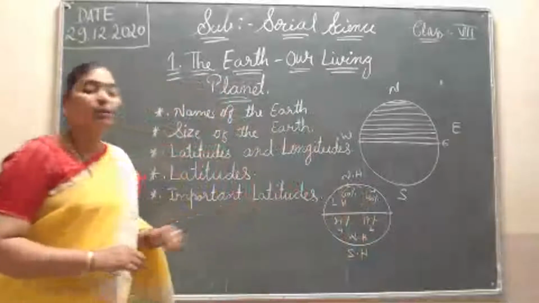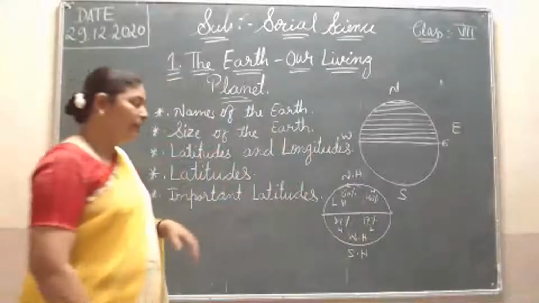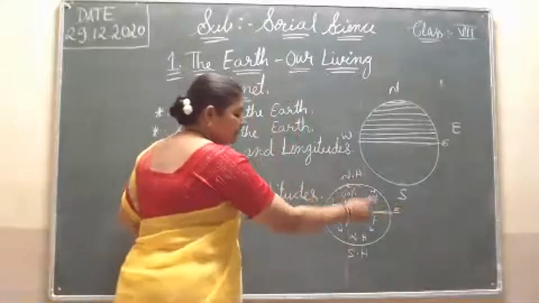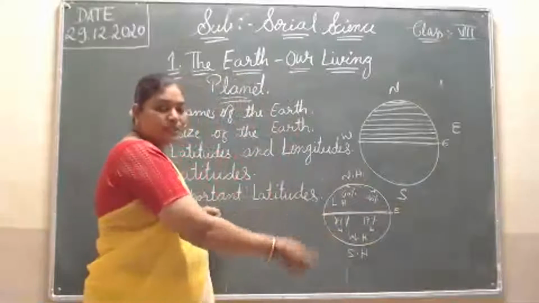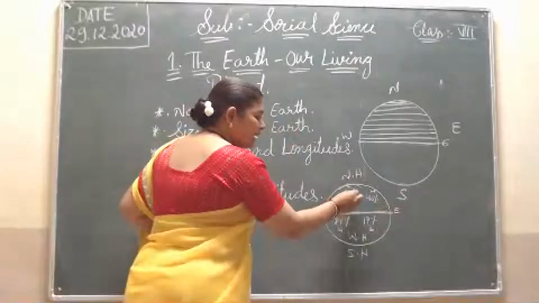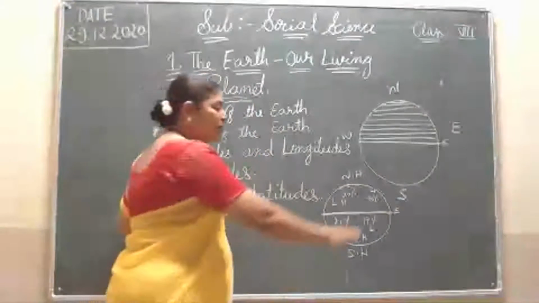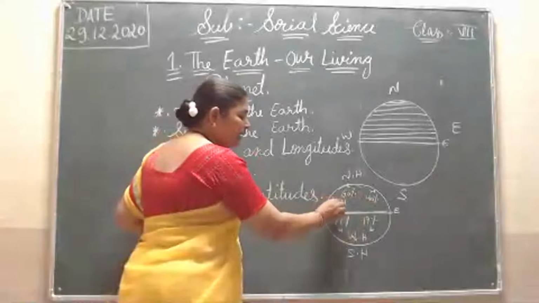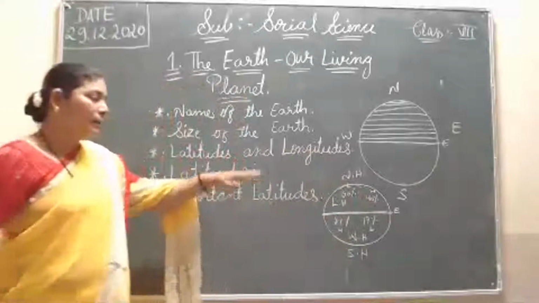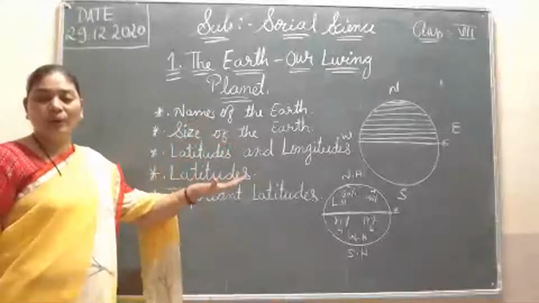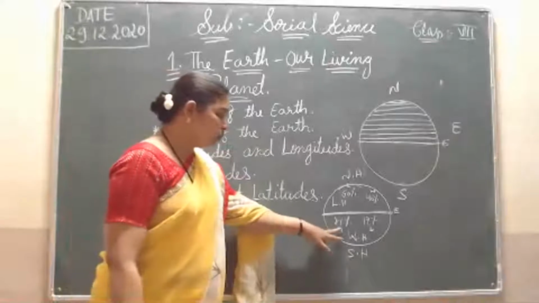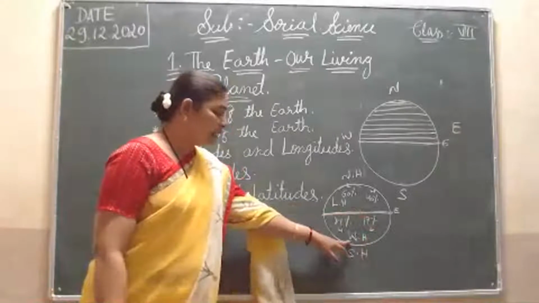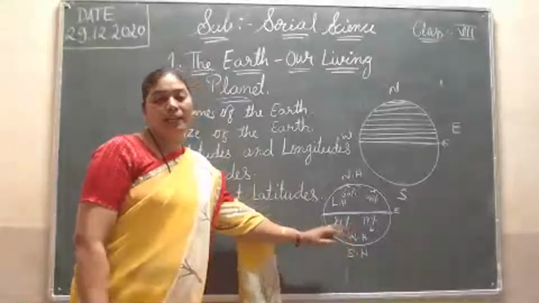Once again I will repeat, listen carefully. This is the equator line, with the northern and southern hemispheres on either side. In the northern hemisphere 60% is land and 40% is water, so it is called the land hemisphere, meaning there are more continents up there. In the southern hemisphere 81% is water and 19% is land, so it is called the water hemisphere.